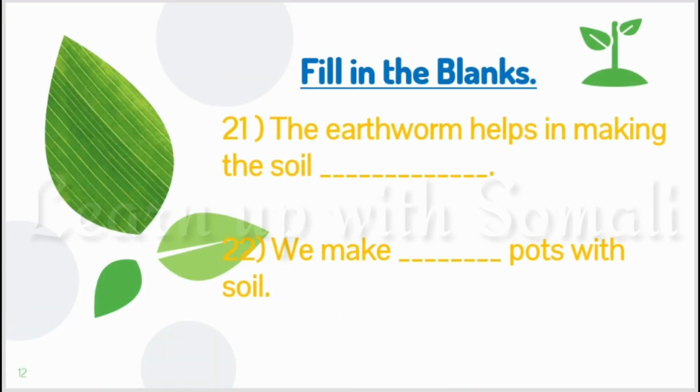Number 21, the earthworm helps in making the soil dash. The answer is the earthworm helps in making the soil fertile. Number 22, we make dash pots with soil. The answer is we make clay pots with soil.